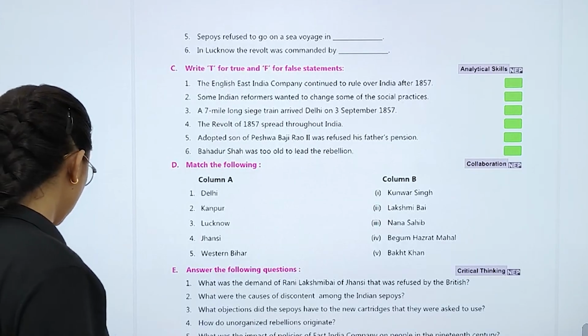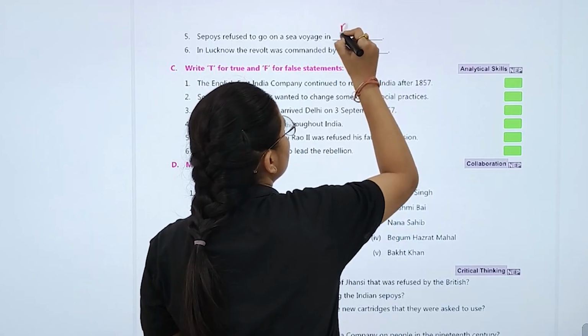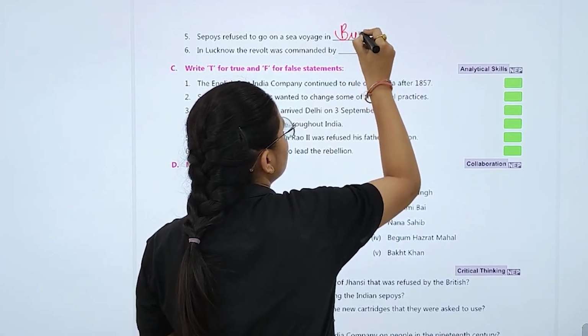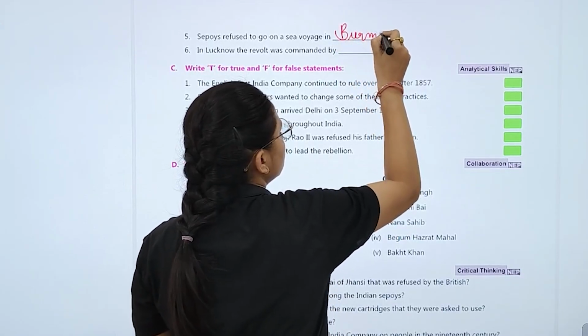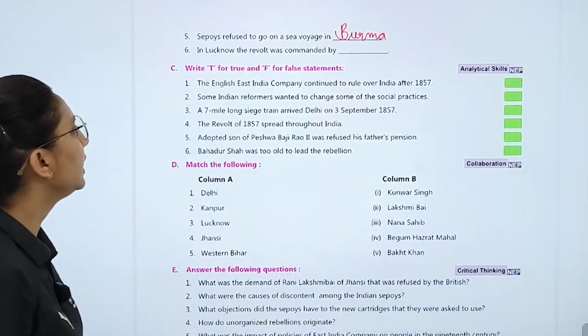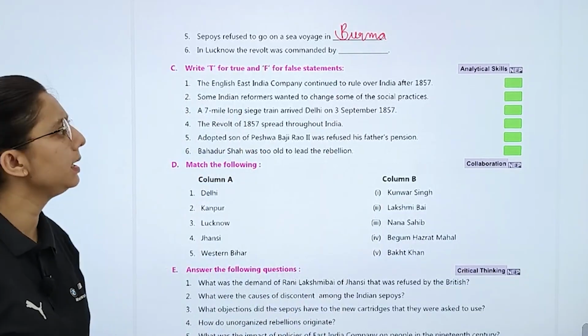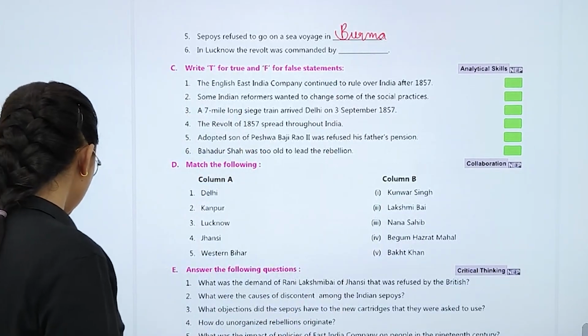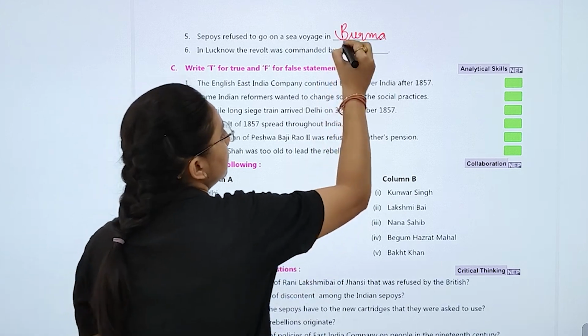Sea voyage in Burma. In Lucknow the revolt was led by, लखनऊ में किसने करा था? Hazrat Begum Hazrat Mahal.